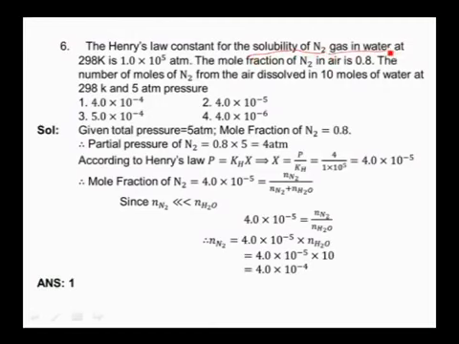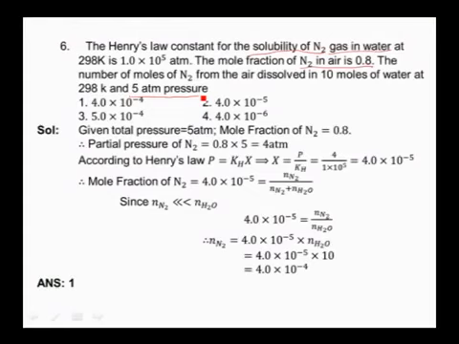Means we have to apply here the Henry's law. So in order to apply the Henry's law, first of all we should know the number of moles of nitrogen gas dissolved in water. Here the mole fraction of nitrogen given in air is 0.8 and the total pressure of the gas given is 5 atmospheres. From that, first I will calculate the pressure exerted by the nitrogen gas.